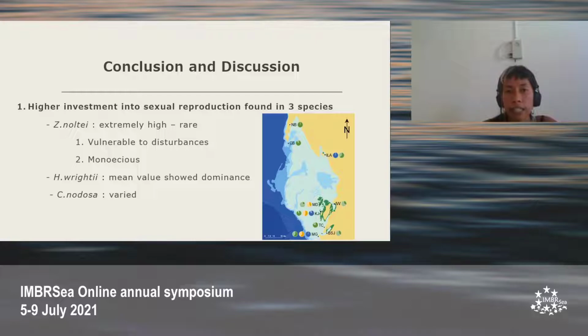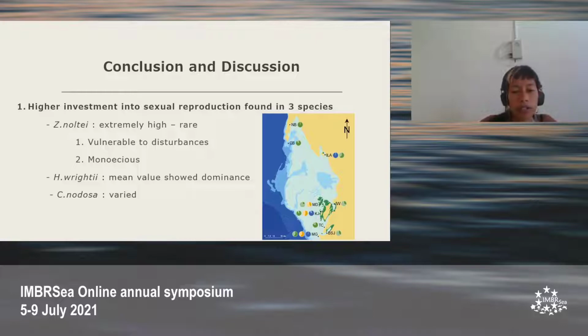And as I mentioned earlier, sexual reproduction is one of the only ways a species could recolonize bare or highly disturbed sediments, so this high investment into sexual reproduction could be a result of these disturbances. It could also be because it's a monoecious species, so the success of sexual reproduction is higher and they invest more in it.